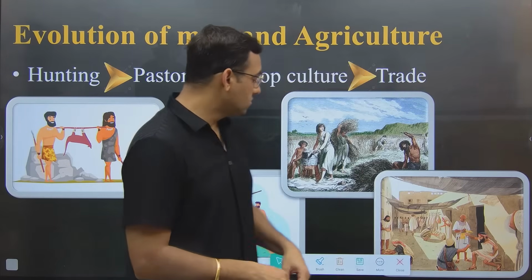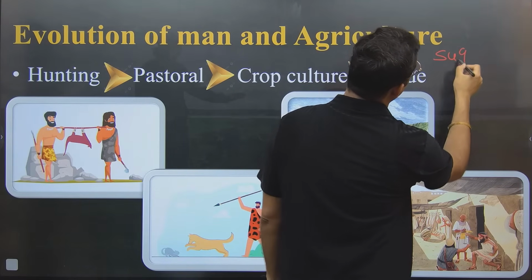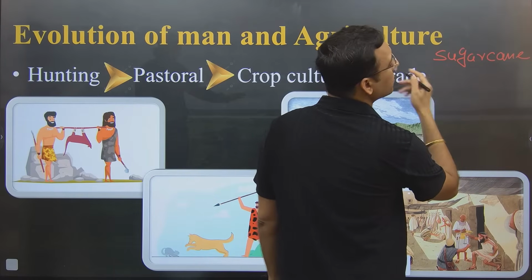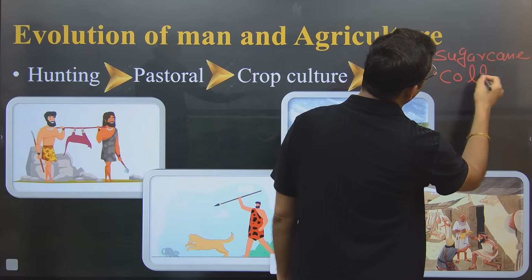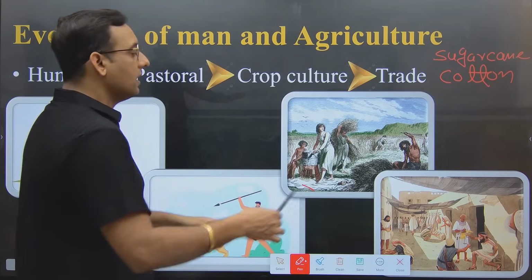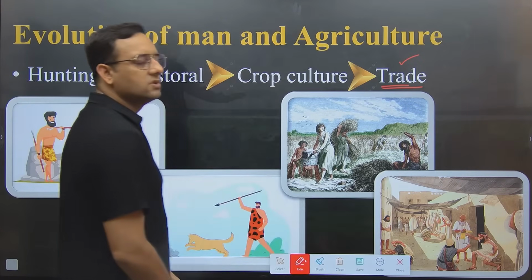This is why we grow crops: for family survival we don't need sugar cane, but we grow sugar cane. Which other crop don't we need? Cotton, right? Cotton is a cash crop. We don't need cotton for the survival of the family. We don't even need tobacco, tea or coffee, but these crops are mainly grown for earning money. Now agriculture has completely shifted and is focused on earning money. This agriculture is known as commercial agriculture. Commercial agriculture is the advanced stage of the civilization stage known as trade.